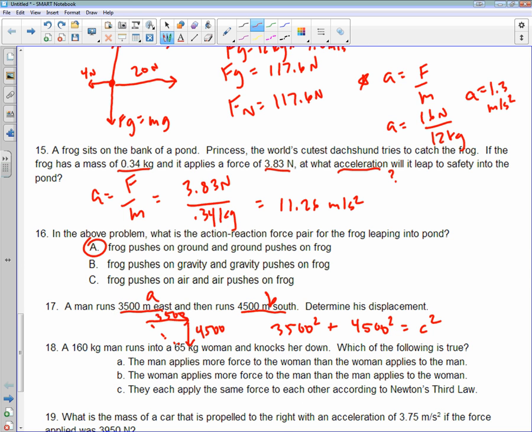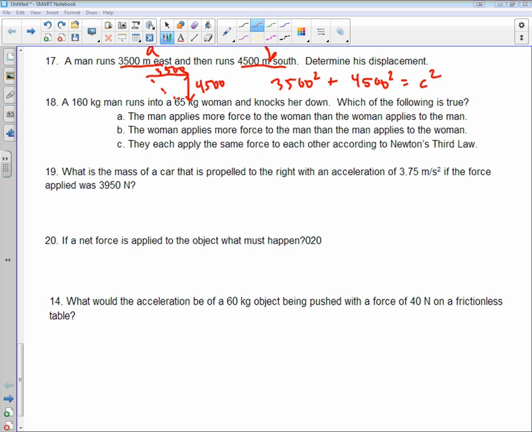Good morning. Almost done. Alright, so number 18, it says you have a 160 kilogram man. He runs into a 65 kilogram woman, so she obviously has a smaller mass. And he knocks her down. So which of the following is true? In this case, A is the right answer. The man applies more force to the woman than the woman applies to the man. And we know that's the case because he's actually pushing her backwards, right?